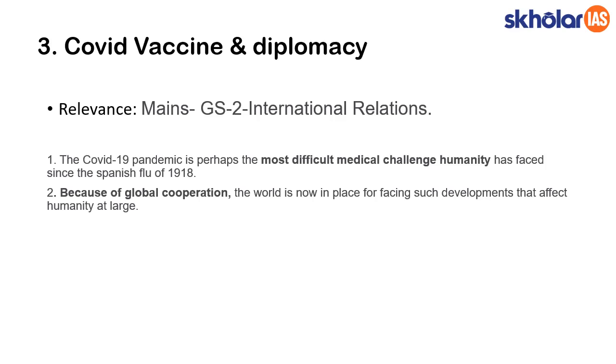COVID vaccine and diplomacy is the third issue that we are going to look into. Relevance is in Mains GS2 international relations. They could ask a question on this: how to increase our diplomatic power in the world by using the COVID vaccine. So to understand this issue, we need to understand how powerful India is with respect to vaccines. India is the world's largest vaccine producer. On top of that, one more key advantage is that we produce vaccines at lower cost. So these are the two big advantages that India possesses, so that we can use them in diplomacy to advance our national interest.